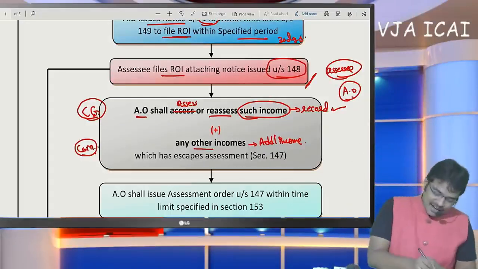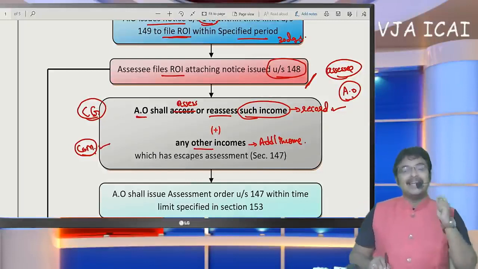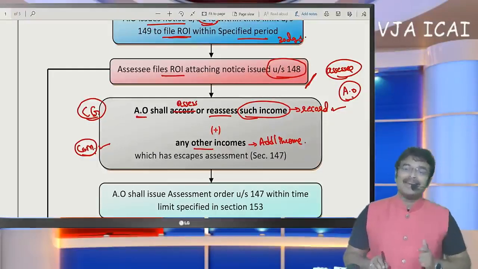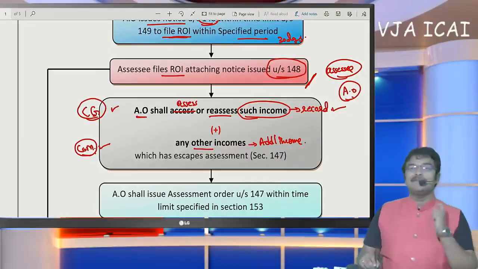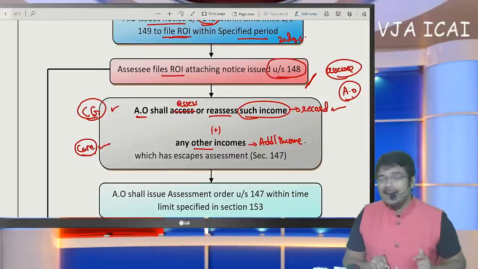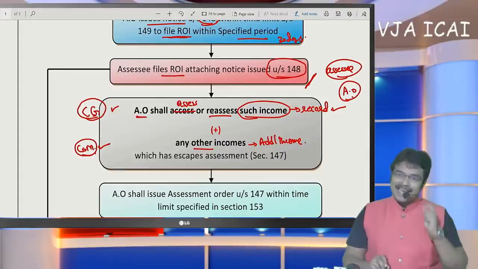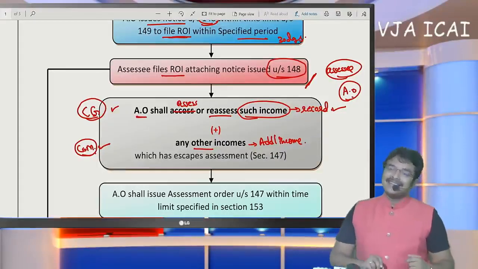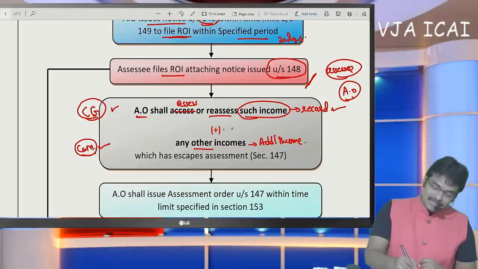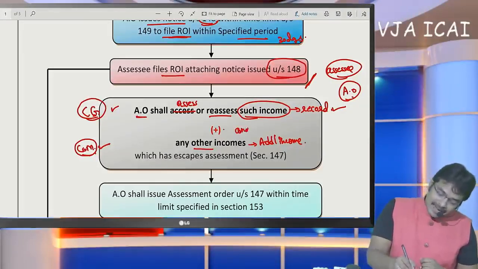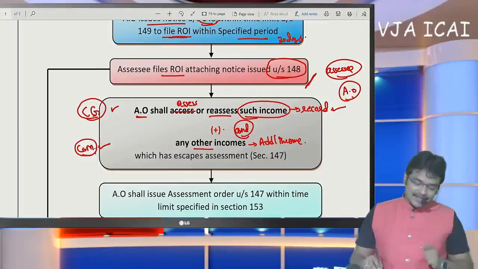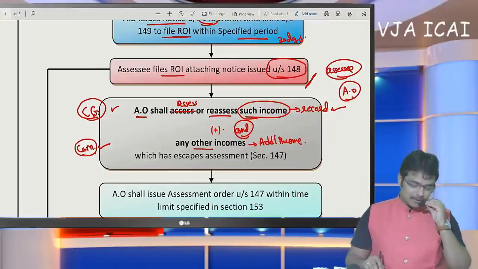Now, can the assessing officer assess this commission? Yes. Even though the reason to believe has not been recorded for it, and only capital gain has been recorded by the officer, and even though this commission income has not been recorded, it has to be assessed. Whenever additional income comes, it can also be assessed, because if you refer here, the term used is "plus" and "and". They can also assess the other incomes. That is the conclusion.